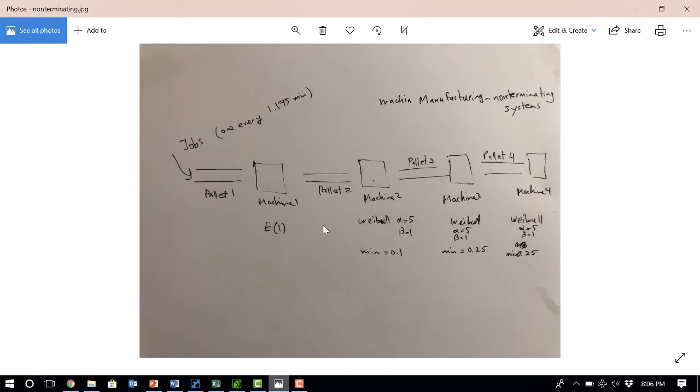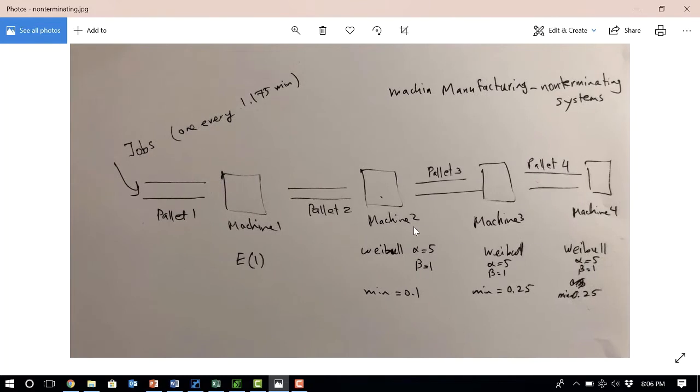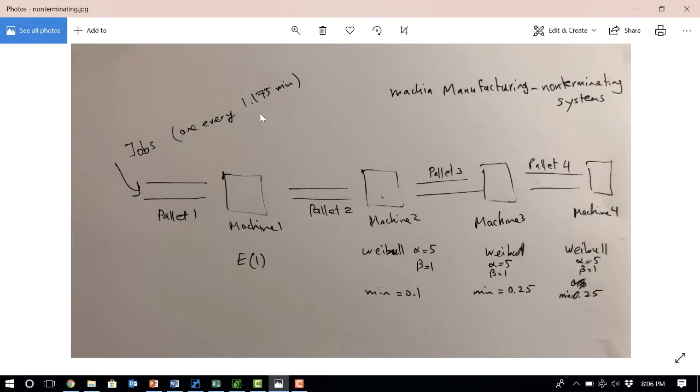Okay, so to be able to learn how we simulate non-terminating systems, let's look at this example. We are going to create a model. The name of this model will be machine manufacturing dash non-terminating systems. So create a new model and name it machine manufacturing dash non-terminating systems. In this new model, we have jobs that are coming to the system. Our entities are jobs. So we receive one job every 1.175 minutes. This inter-arrival time is fixed.